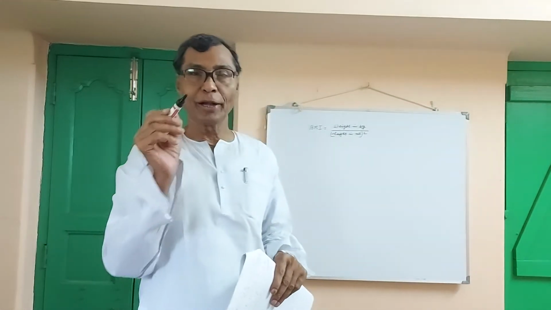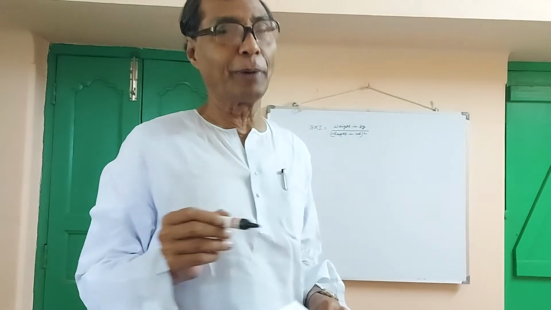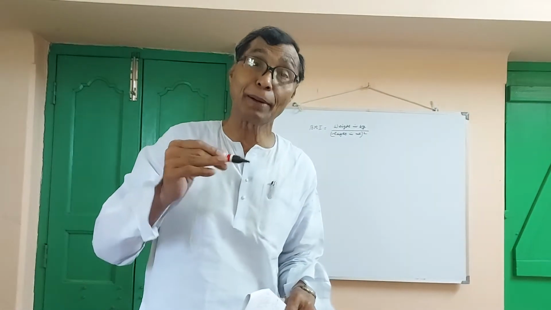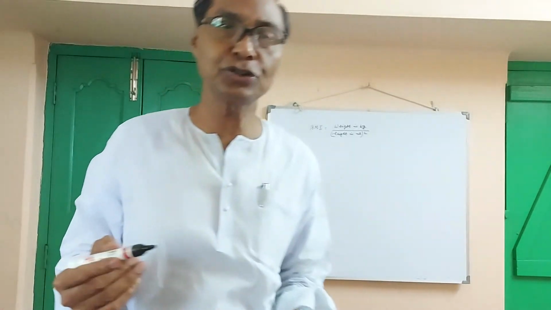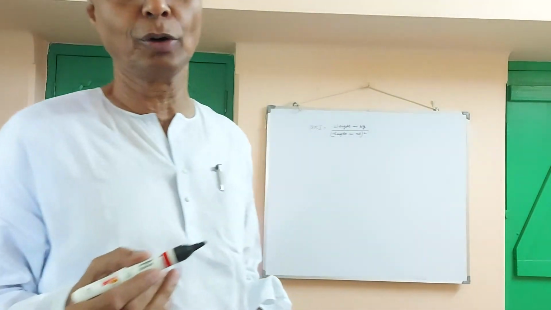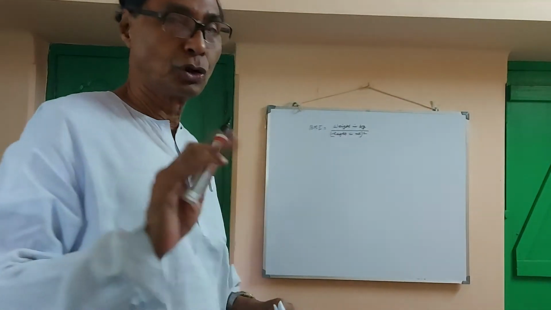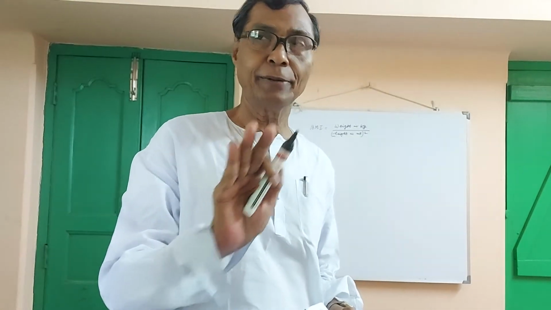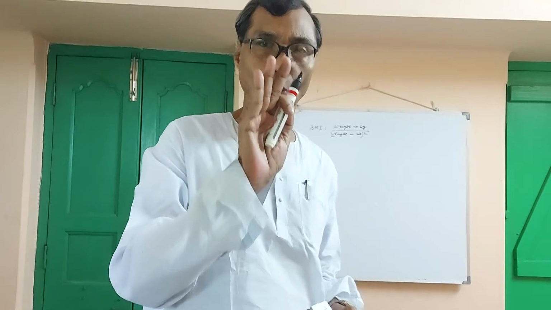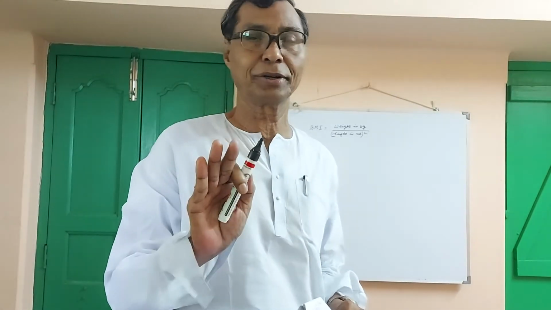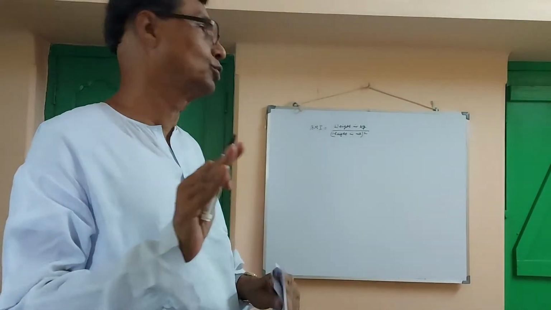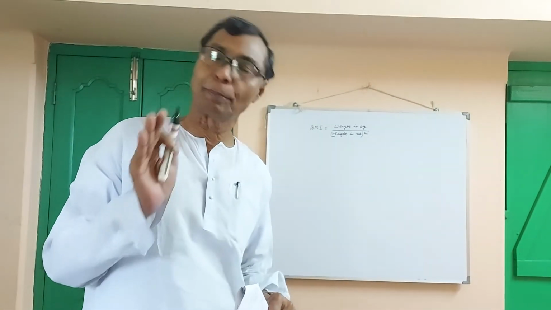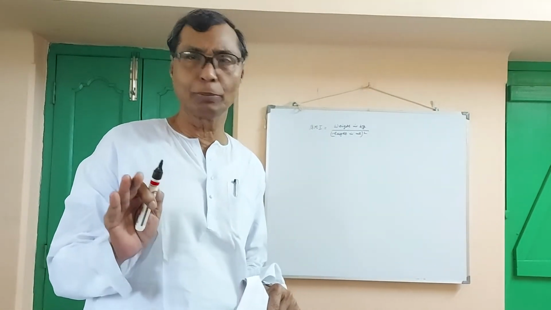If it is below 18.5, then it is underweight. If it is above 25, then it is overweight or obesity. So in the exam, you will have to calculate and find out whether it is overweight or underweight. At first, you will have to find out the BMI.